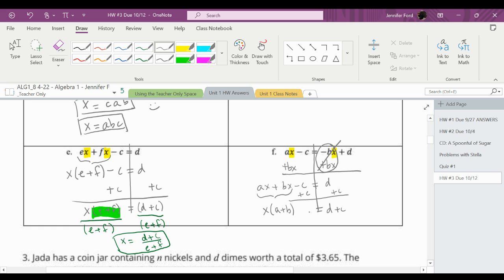So I've got x times a plus b equals d plus c. And then the last thing I'm doing, this is a quantity, like one amount. So I'm going to divide this side by that amount. And I'll divide this side by that amount. So I've got x equals d plus c over a plus b.